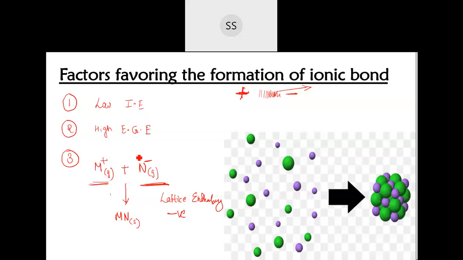You can even say, in this case it will be negative, because work is being done by them, so it will be negative. The reverse order, that is also lattice enthalpy. When you take 1 mole of solid ionic compound, and then you supply energy, how much energy you have to supply to break it into its gaseous constituent ions, that is also lattice enthalpy.